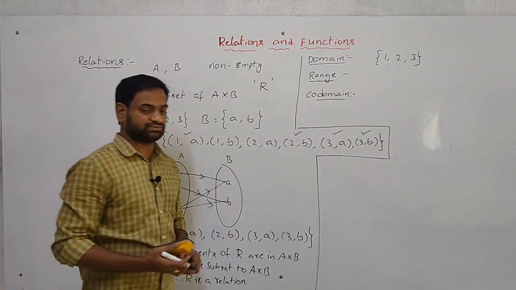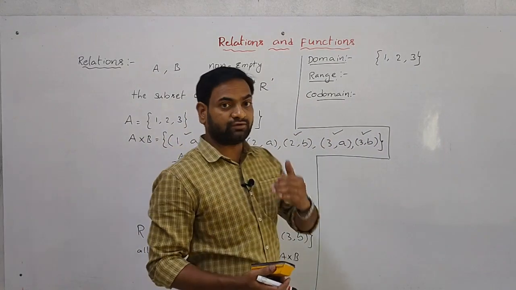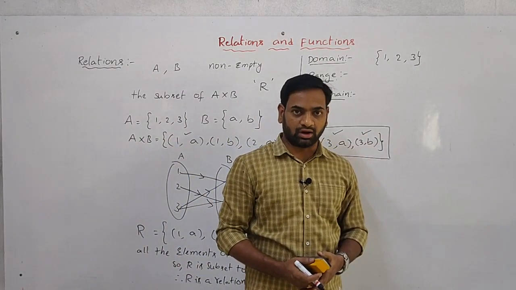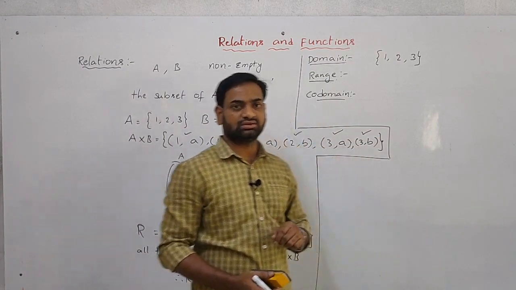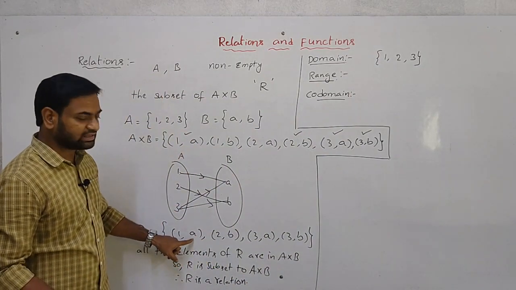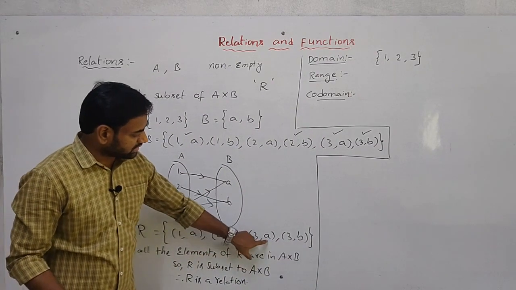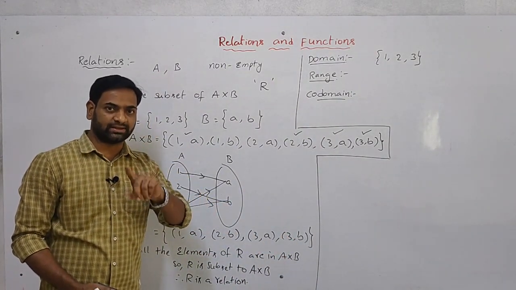What is the range? Range is the set of all second elements in the relation from A to B. So here, what are the second elements? A, B, A, B. A is repeated 2 times even though we take it only 1 time.